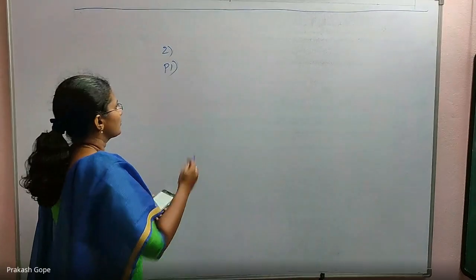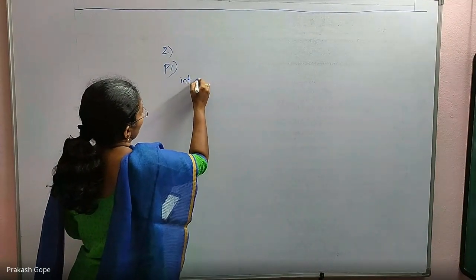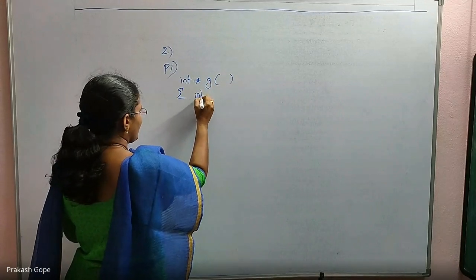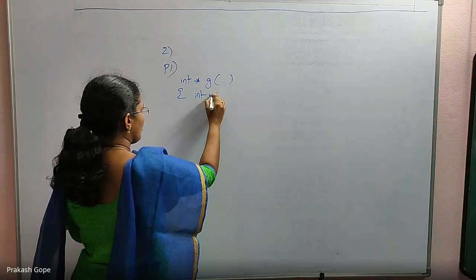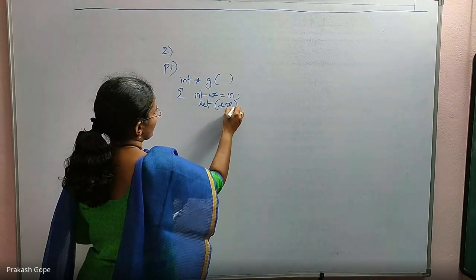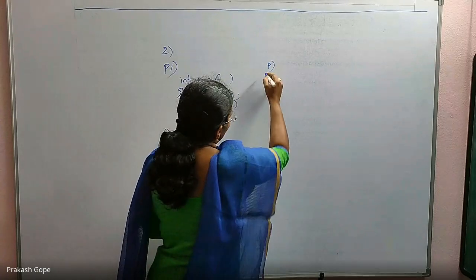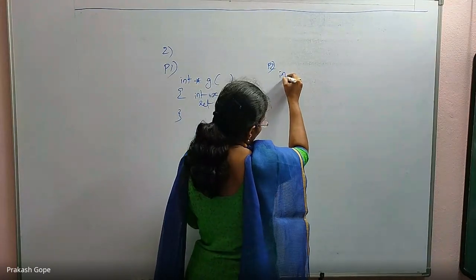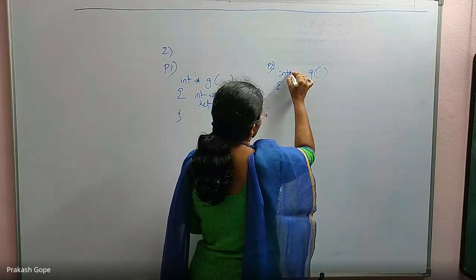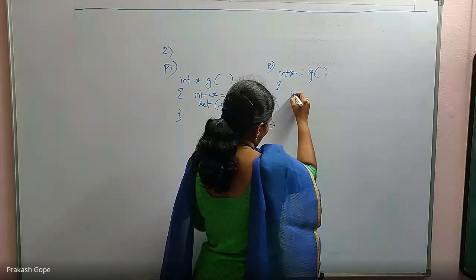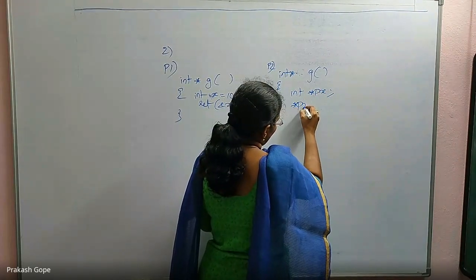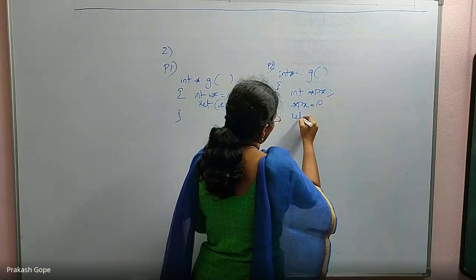P1 block: int star g of void, int x equal to 10, return ampersand x. Okay, P2: int star g of void, int star px equal to 10, return px.